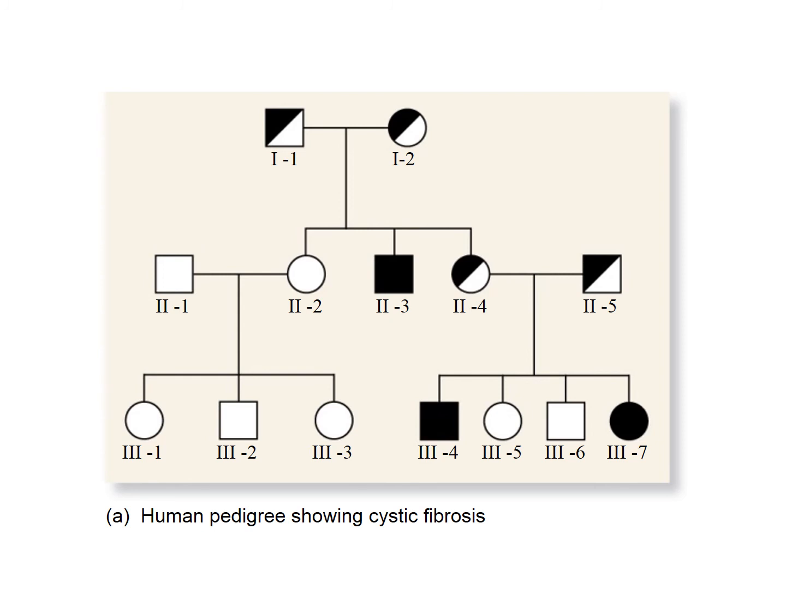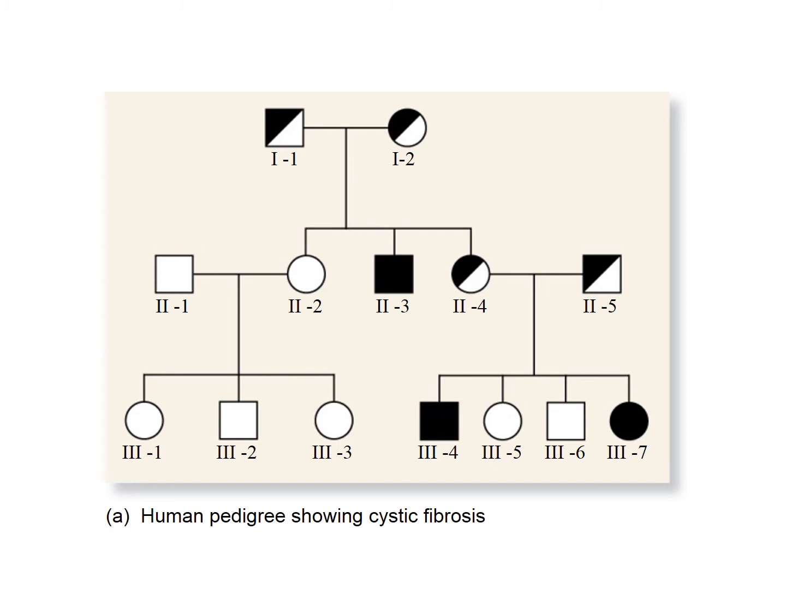The first of the 3 is 2-2. This is a normal female. Then there's individual 2-3. This is a male that has cystic fibrosis. And then we have 2-4. This is a female that's heterozygous. So she's normal in terms of her phenotype, but she's carrying that recessive allele.